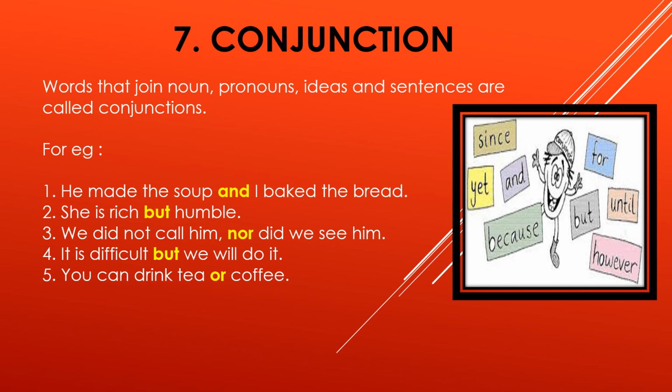Now, last year you studied how to join and, how to join but, when, where, all that was explained in conjunction. Isn't it? When you join and, when you join but, by sentence you can read and easily understand how to join it. So these are more conjunctions given in the picture also: but, until, however, for, since.